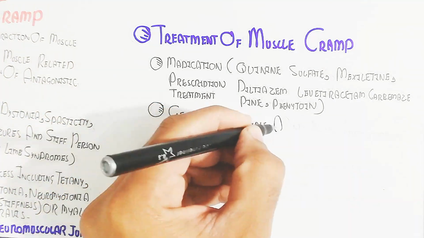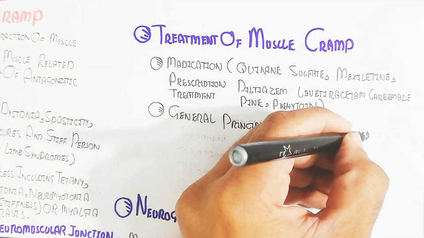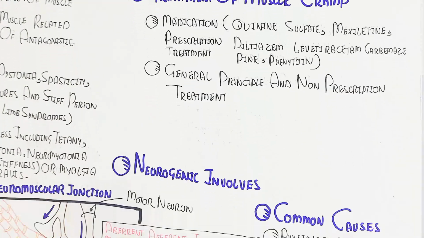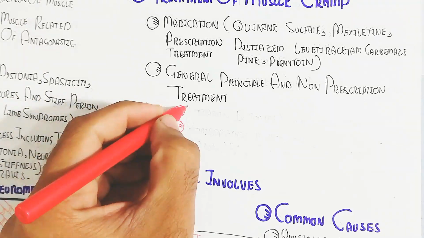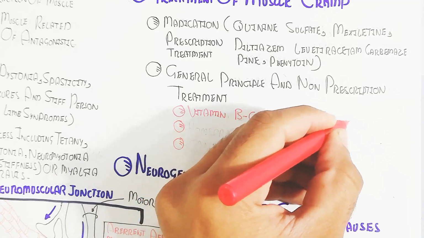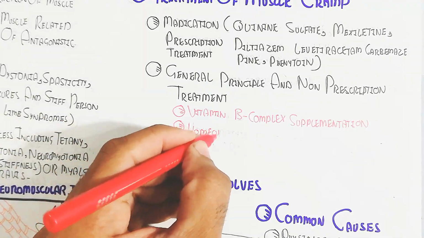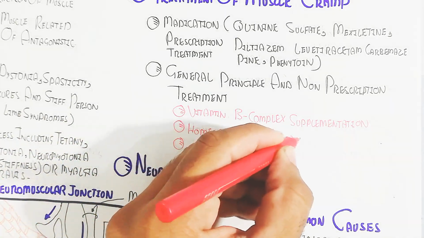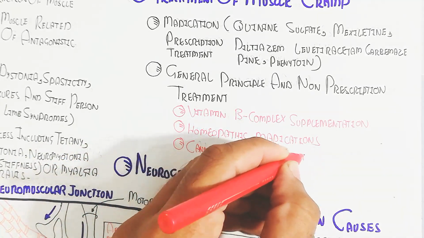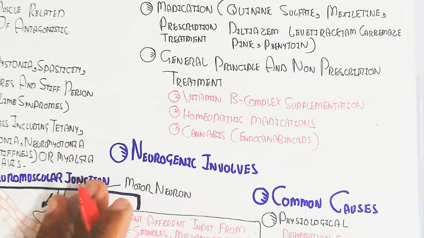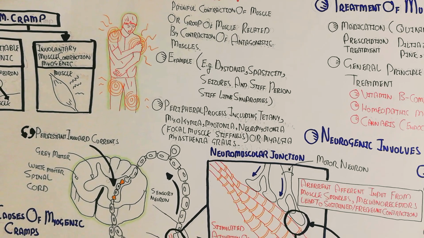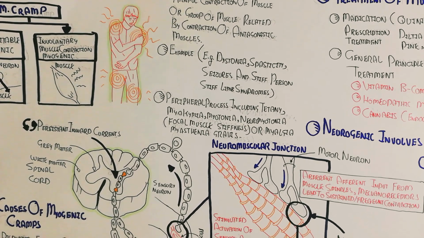The general principle and non-prescription treatment involves vitamin B complex supplementation, magnesium, calcium, and vitamin D. Homeopathic medications are also involved, and cannabis as endocannabinoid agonists. The deficiency of calcium and magnesium as well as vitamin B is also involved in causing muscle cramp.